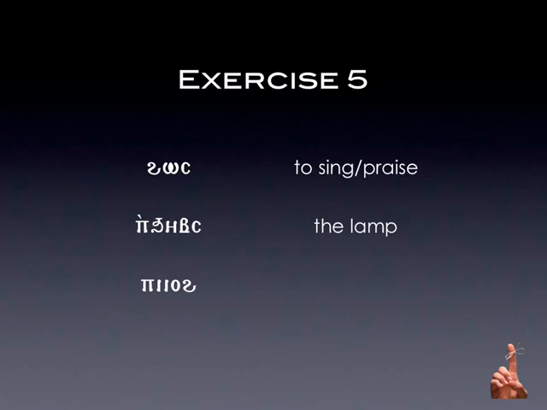Here is now a word ending with the hori. So this is new for us. This is piyuh, piyuh. And piyuh means the moon. So again, the second iota in this word takes on a Y sound because it is followed by a short O, followed by a vowel. So this is piyuh.